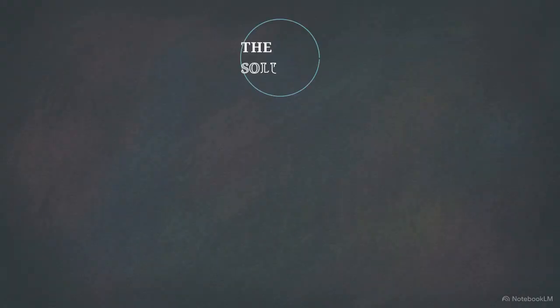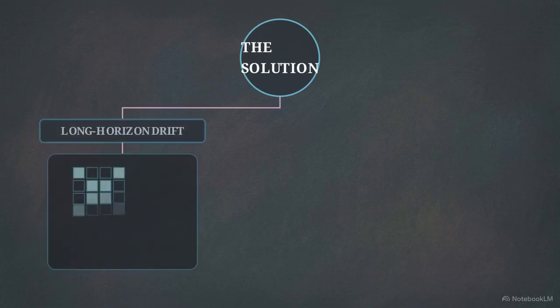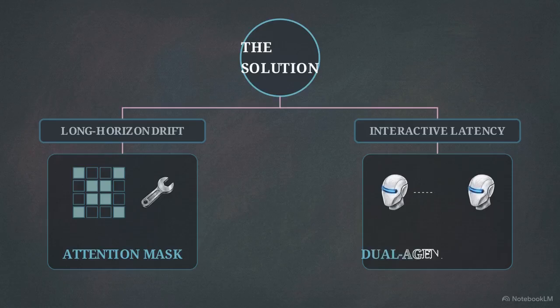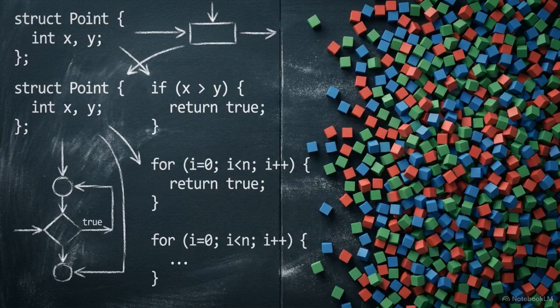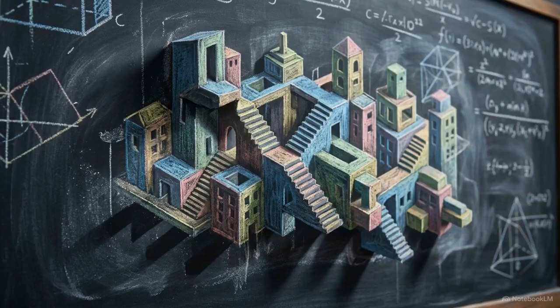They approached these bottlenecks with a two-part solution. To fix the drift, they rewrote the attention mask at the matrix level. To fix the latency, they wrapped the model in a dual-agent harness. By separating the macroscopic semantic logic of the world from the microscopic engine that renders the pixels, they built a framework capable of truly infinite generation.